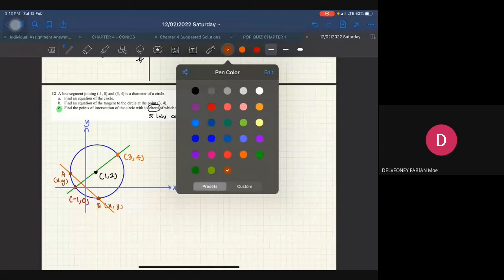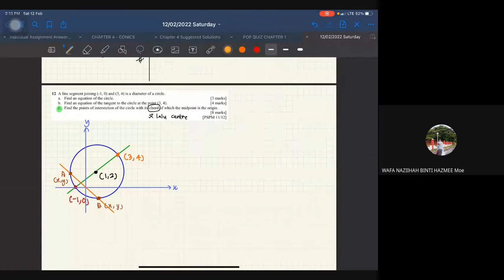Tiada. Tak ada. Okay, tak apa. It's okay. Alright, so orang lain? Cuba bagi tahu saya pendapat awak. Tell me your opinion. Cari equation of chord. And how are you going to find the equation of chord? Care to explain further? Macam mana nak cari equation of the chord?